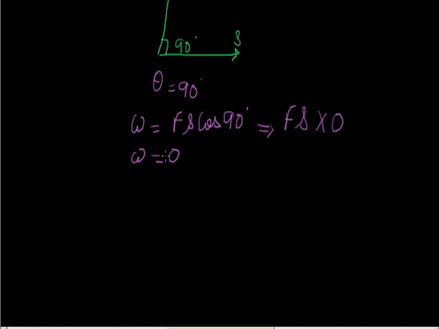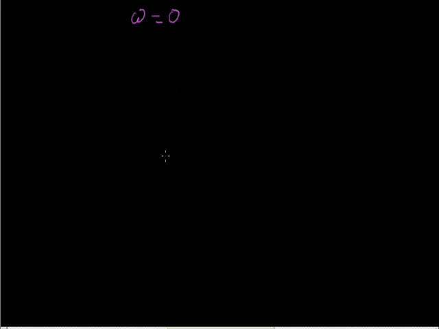So we can say that when force and displacement are perpendicular to each other, then work done is 0, as the angle is 90 degree. Now we can take an example of this. For example, if I have a tabletop, on this tabletop I have a block of mass m.